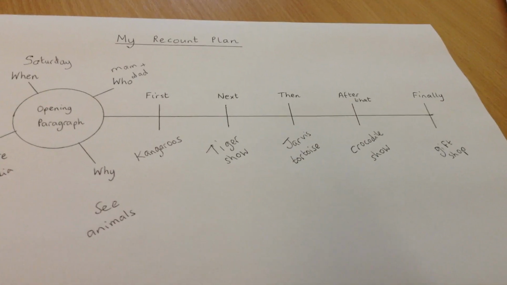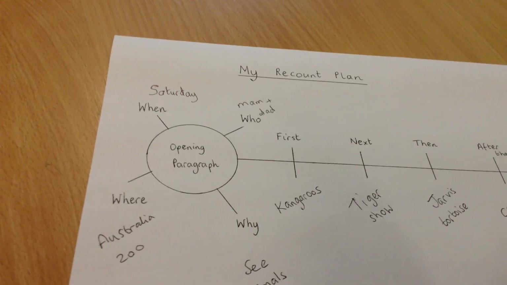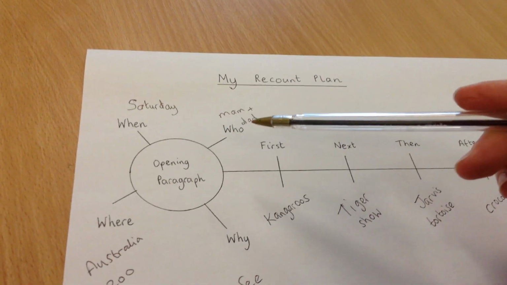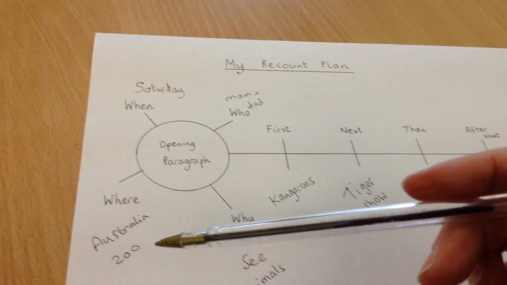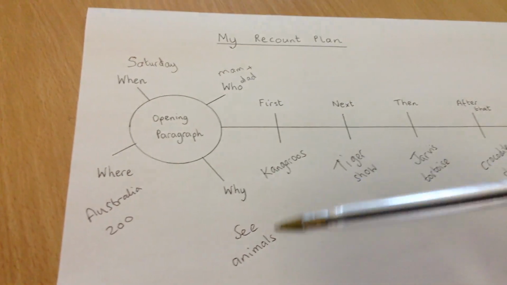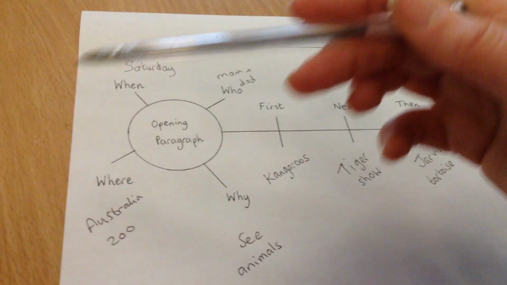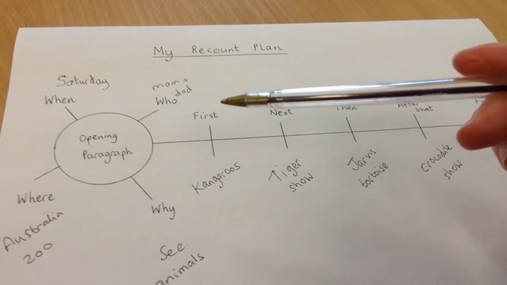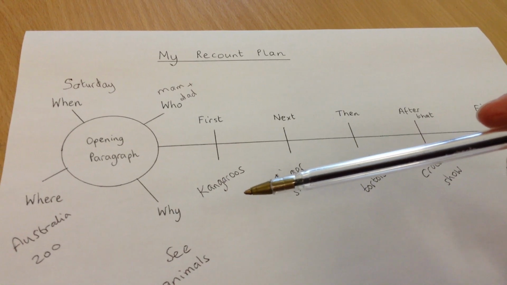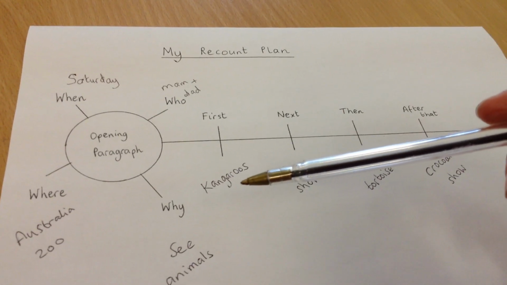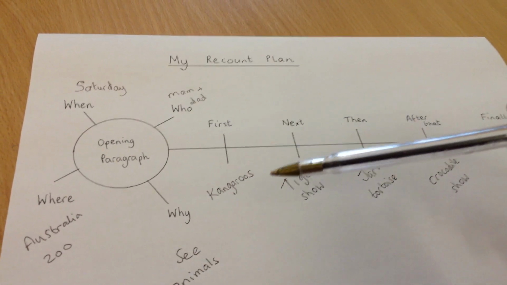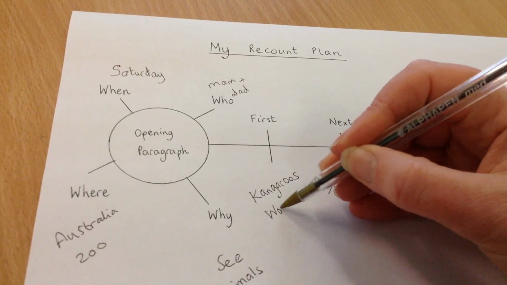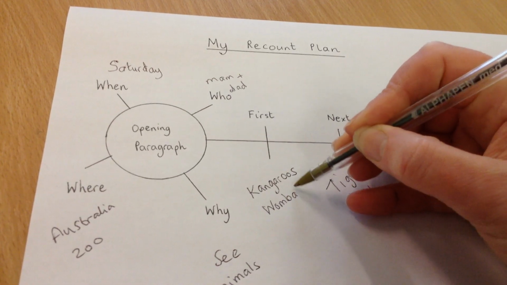So when I actually come to do my writing, I'll use this and I'll write something like, on Saturday, me and my mum and dad went to Australia Zoo to see the animals. So that's my first sentence there. And then my next sentence would be, first, we went to see the kangaroos in Roo Heaven. They were walking around and we could feed them. And we even saw a wombat. I might actually put the wombat there just to remind me that I'm going to talk about the wombat.